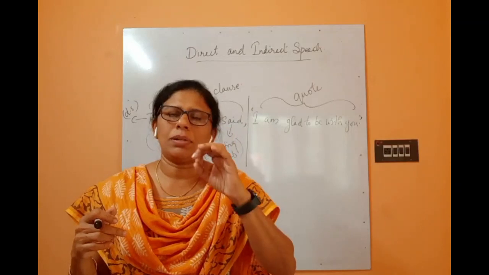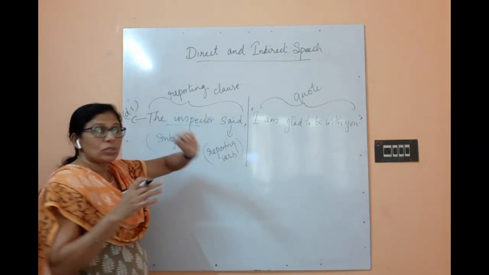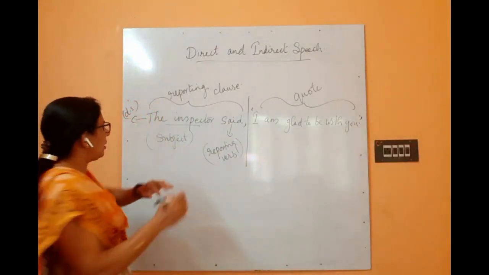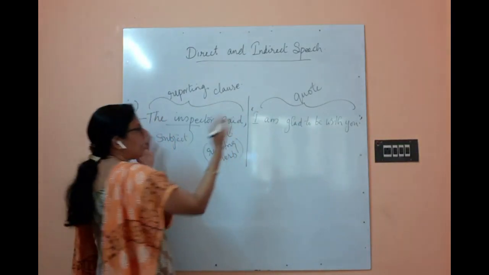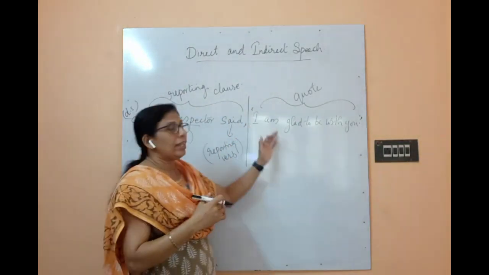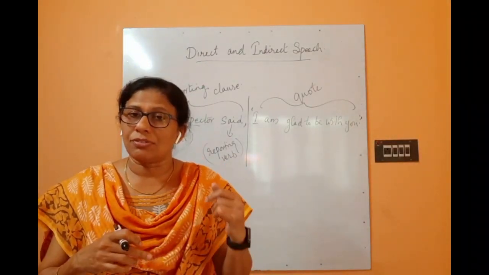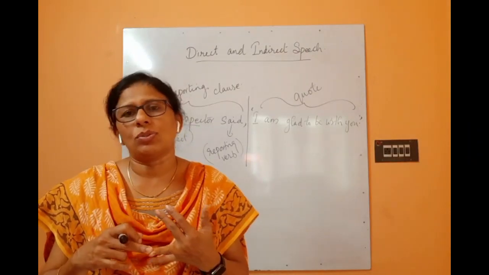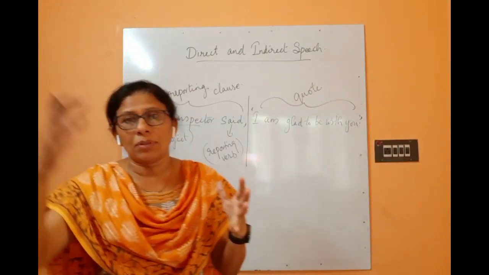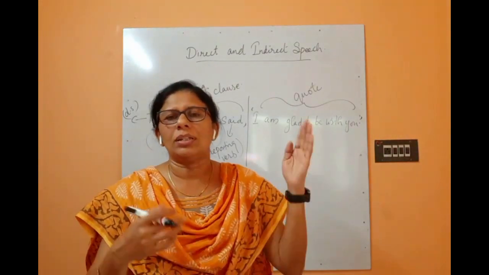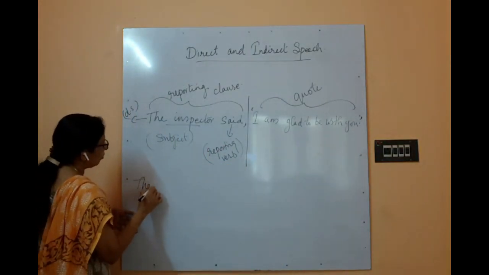For interrogative and imperative, I'll tell you which conjunction we'll use, so don't get mixed up with all this. The most commonly used conjunction is that. How will you convert the sentence? As I've told you, remove all the punctuations, combine the sentence, and also in the quote many changes will happen. Persons will change first, and tenses also will change. A number of things are there when you convert a direct speech to indirect speech. This one we'll first see, and after that all the rules we will write.